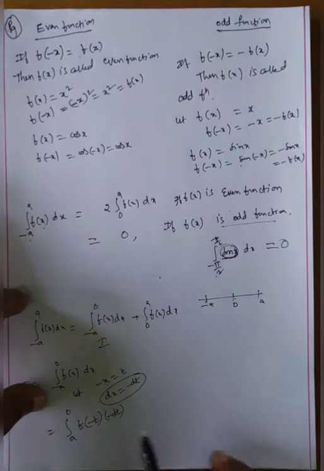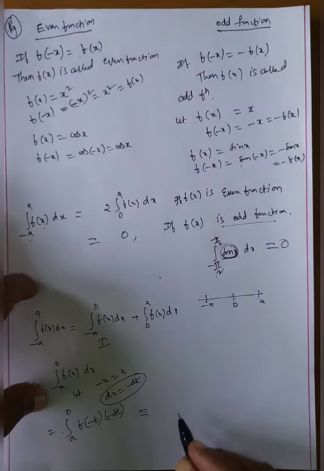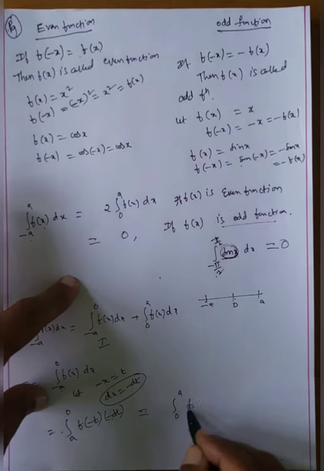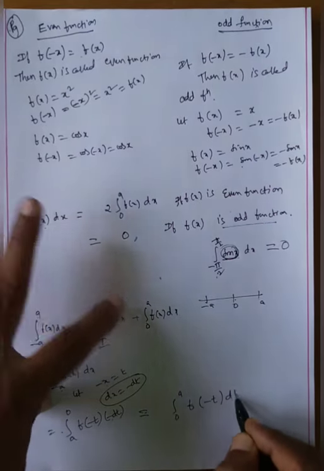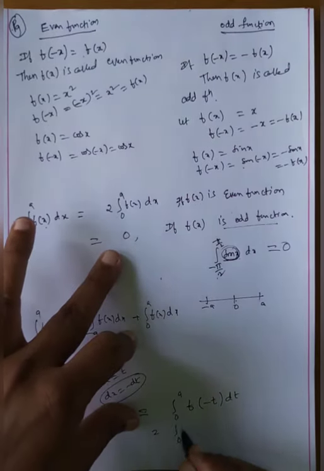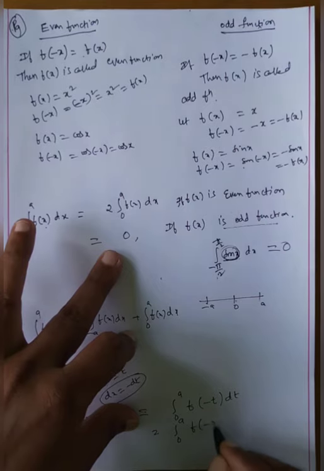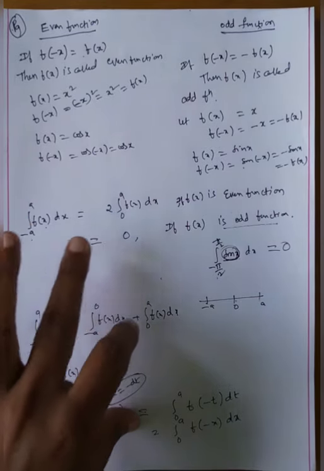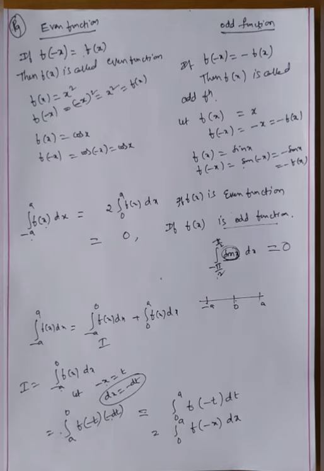Okay, my dear students. Whenever there is a minus, we interchange the limits. This minus becomes plus, meaning integral 0 to a f of minus t dt. Now this is integral 0 to a f of minus x dx. Now substitute these values in the original expression.